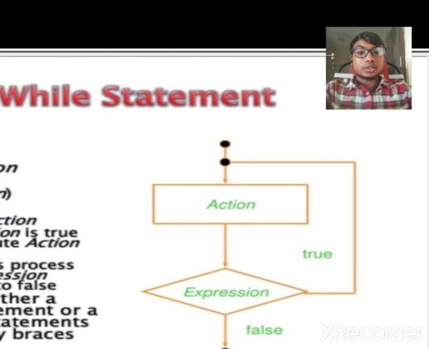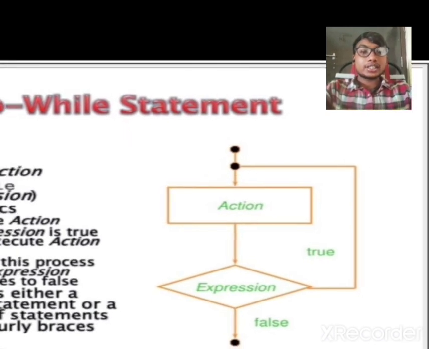So here is the flowchart of the do while statement. Here if the expression is true, it iterates again and again. If the expression is false, the loop ends.